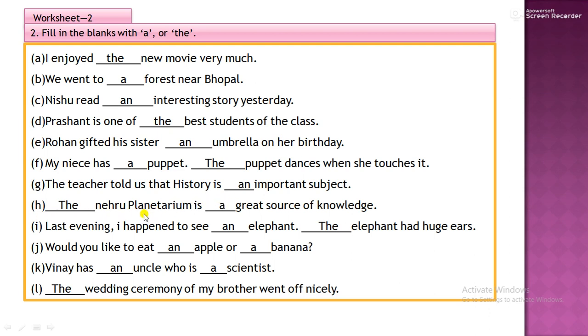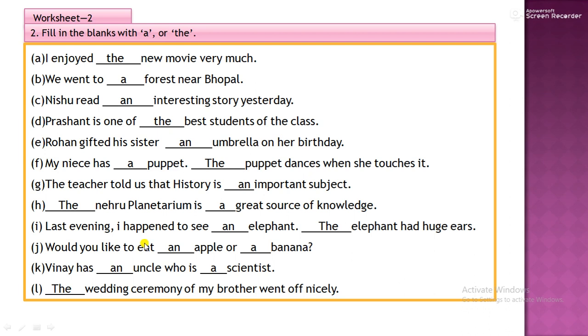You must be knowing what a planetarium is. It is an artificial sky structure building. Artificial sky will be visible. It is for educational purposes, which means students or people study about planets.